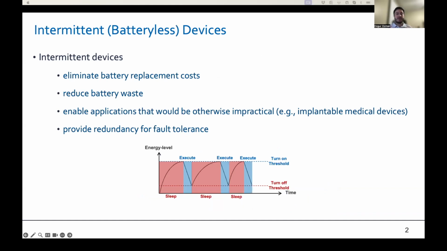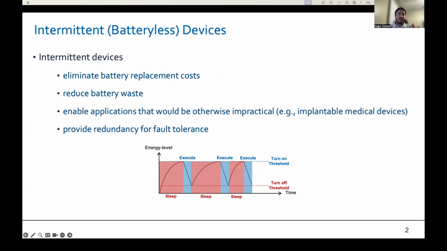Traditional IoT devices rely on batteries that demand regular maintenance and replacement. To address this, there has been a growing interest in intermittent devices, which harvest energy such as solar, vibration, thermal, to eliminate the need for batteries. These devices have remarkable advantages as they eliminate battery replacement costs, reduce battery waste, enable applications that are otherwise impractical, such as changing an implantable medical device's battery may require a surgery, and they provide redundancy for fault tolerance in safety critical applications due to their low maintenance.